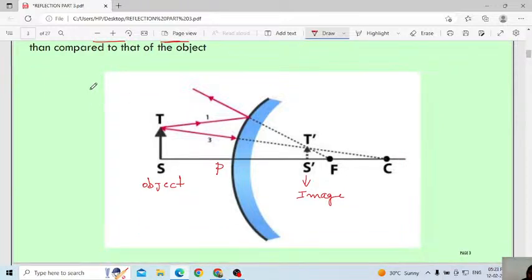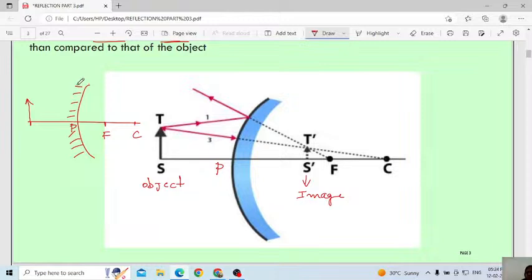Listen here, consider this is the convex mirror, this is the reflecting surface, this is the pole. You are writing the back of the reflecting surface, focus and also center of curvature. Assume you are keeping the object some distance from the pole, otherwise some distance from the mirror.